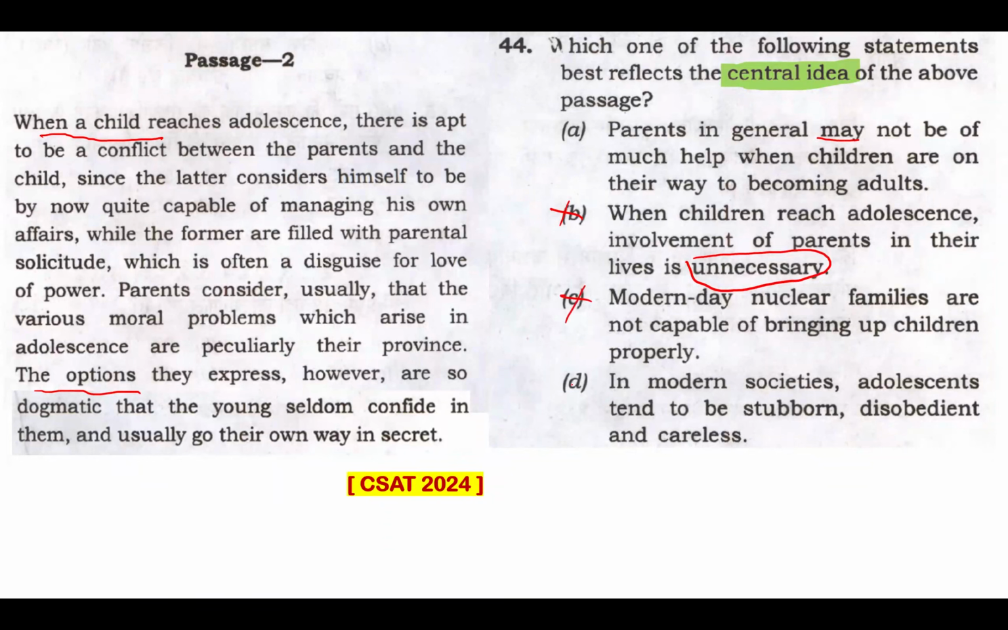Option D. In modern societies, adolescents tend to be stubborn, disobedient, and careless. Well, you would have read somewhere else, but not from this passage, because the passage nowhere mentions adolescents being stubborn, disobedient and careless. The passage describes the behavior of secrecy as a reaction to their parents' attitudes, rather than inherently labeling them as stubborn, disobedient, and careless. So that's just a reaction from their side towards the parents' attitude towards them. So this is also not my answer. Option A is definitely my answer. Option A is supported by the UPSC official answer key.